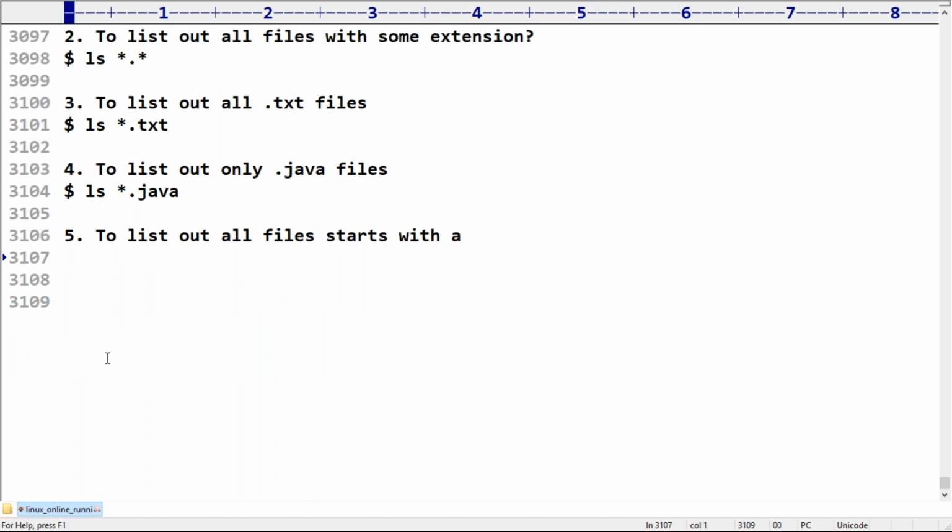What is the way, sir? ls, so starts with a. Compulsory, the first symbol should be a. After the first symbol, you can take anything. You can take anything, what is the problem? The first symbol should be a. After that, you can take any character, any number of times, no problem at all.